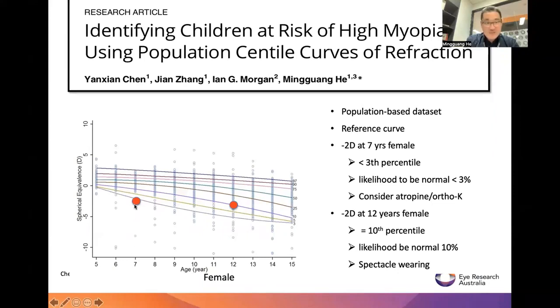For example, 7 years old, -2, this is really below the 3rd percentile. So the chance of being normal is just less than 3%. With this percentile curve, we can easily tell what the risk is for the children to be abnormal in the population norm.